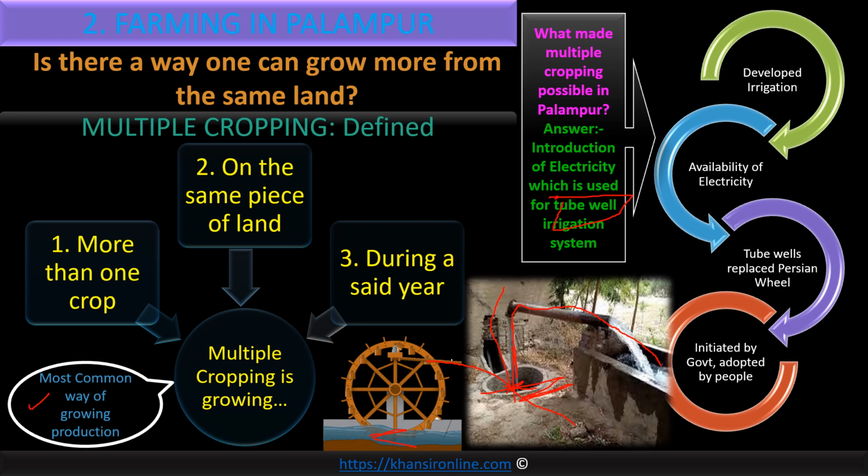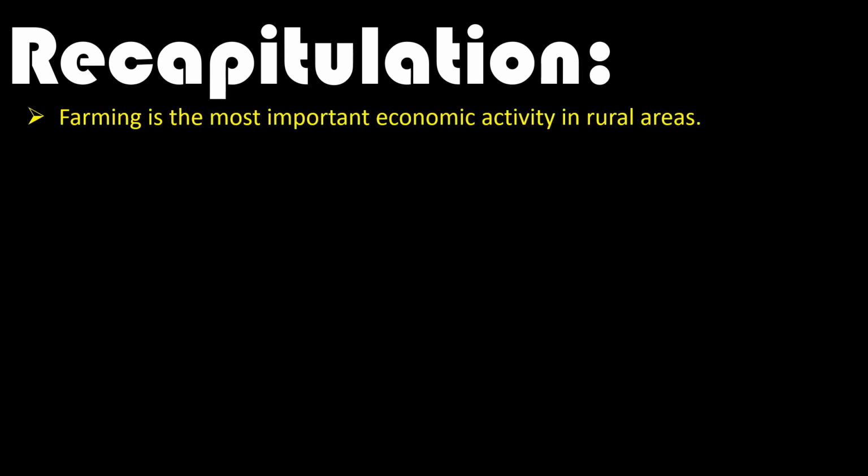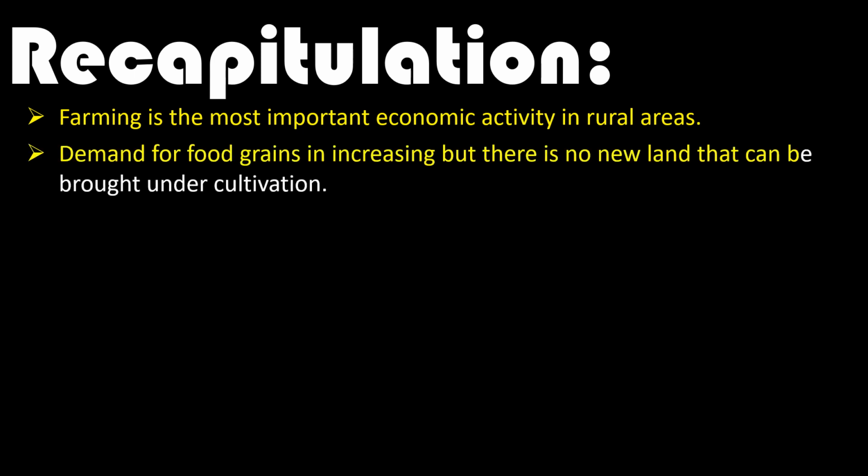So here we are done. Now let's come to the end of this video. So what I've learned here: farming is the most important economic activity in the rural areas in India. Demand for food grain was continuously increasing, so farmers had to bring land under cultivation. So all the available land was brought under cultivation, but the population kept on increasing, but there was no more land to bring under cultivation.